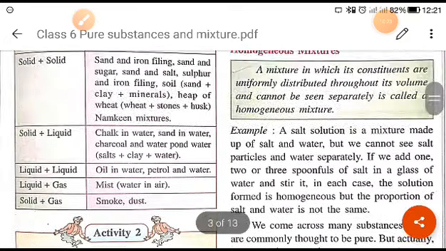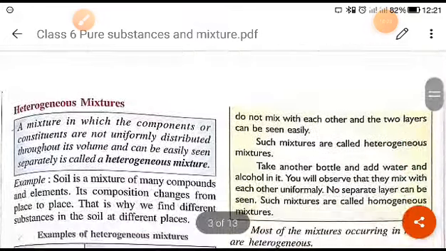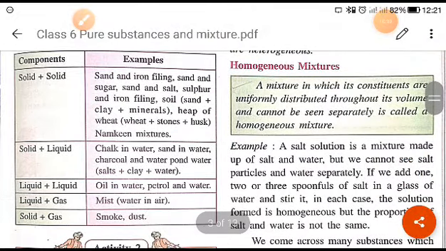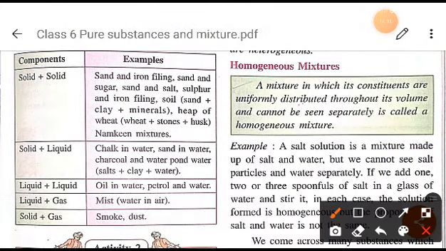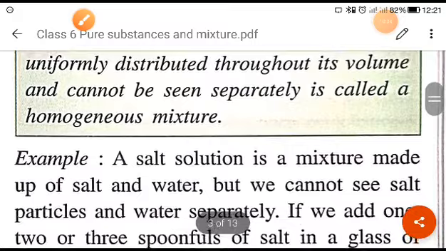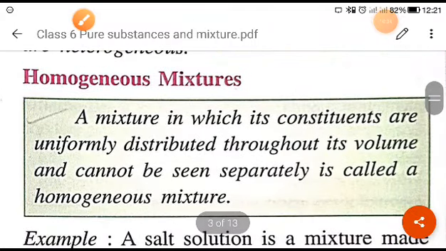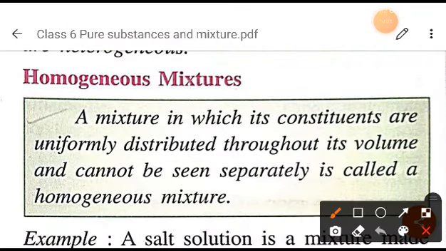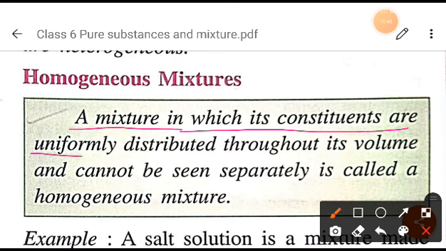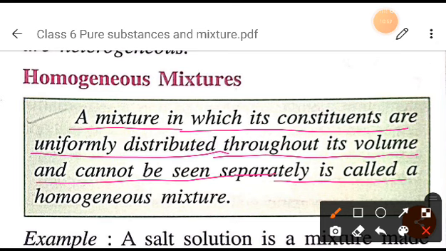Now next we will see homogeneous mixture. I hope you have understood heterogeneous mixture. Now next is homogeneous. When you talk about the homogeneous mixture, what is it? A mixture in which its constituents are uniformly distributed throughout its volume and cannot be seen separately is called a homogeneous mixture, right?